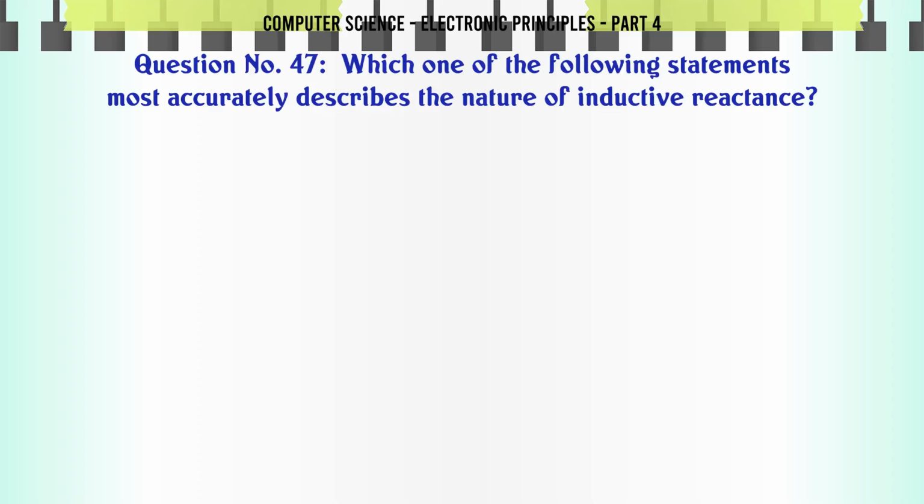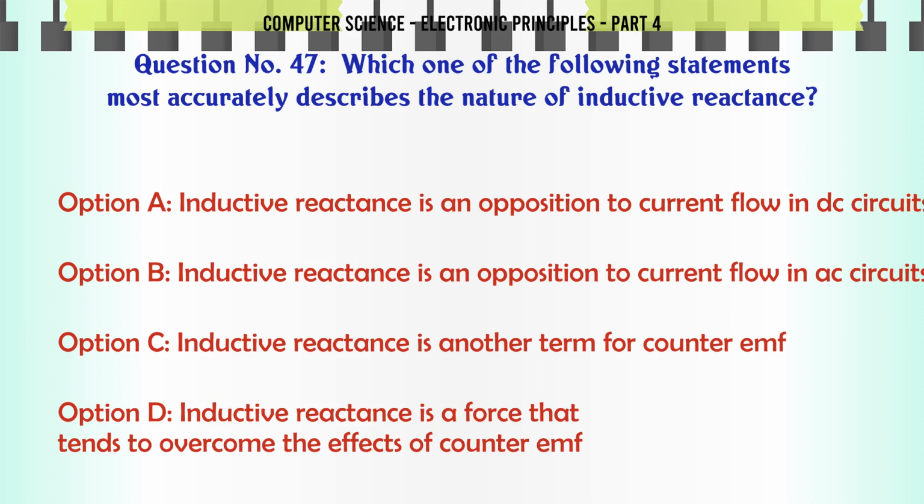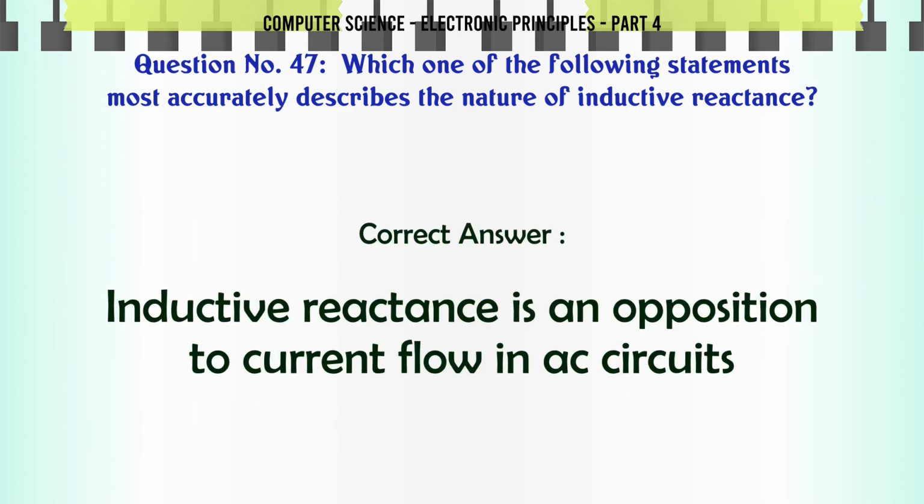Which one of the following statements most accurately describes the nature of inductive reactance? A. Inductive reactance is an opposition to current flow in DC circuits. B. Inductive reactance is an opposition to current flow in AC circuits. C. Inductive reactance is another term for counter-EMF. D. Inductive reactance is a force that tends to overcome the effects of counter-EMF. The correct answer is inductive reactance is an opposition to current flow in AC circuits.